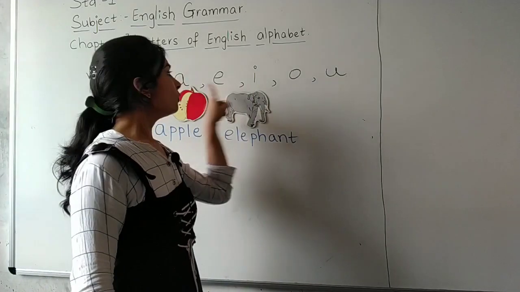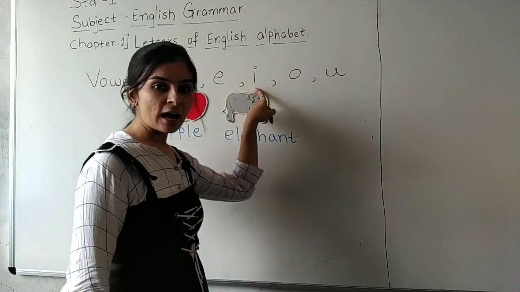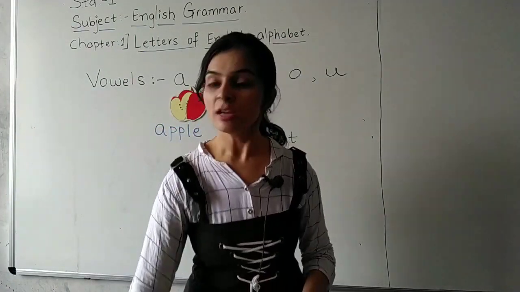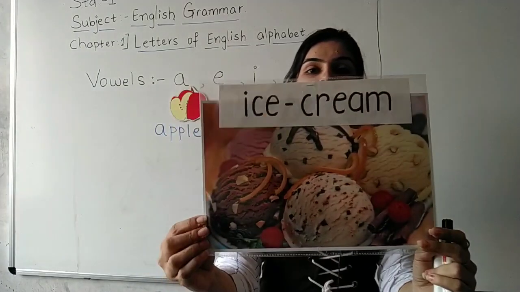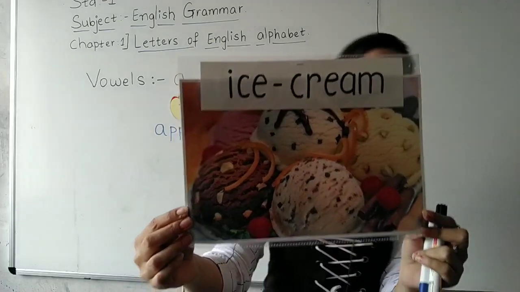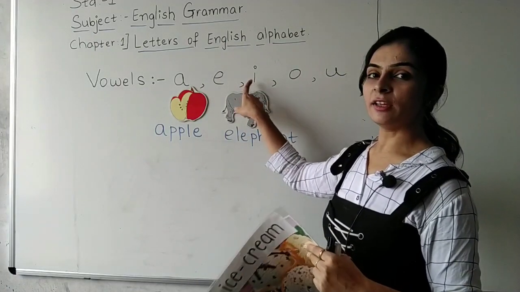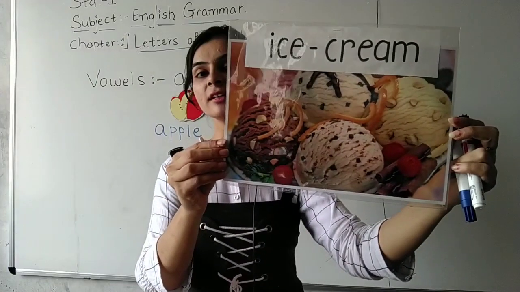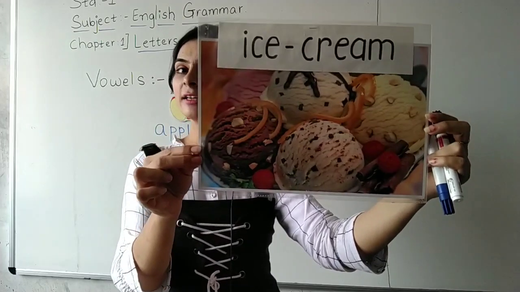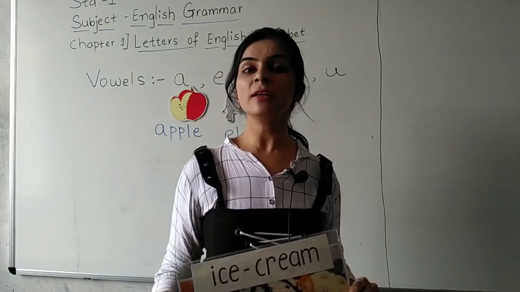Okay, students. So A and E completed. Now next, which letter is there? I. Okay, everyone likes ice cream? I know you all like ice cream. So I have brought this picture for you. Look at this, everyone. What is this? This is ice cream. Starting with I. Okay, look at this, everyone, once again. Everybody wants to eat ice cream? Yes, but you should know the spelling of ice cream.